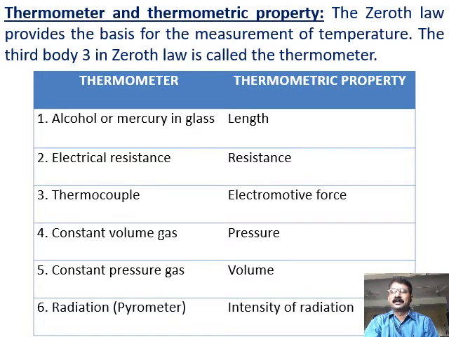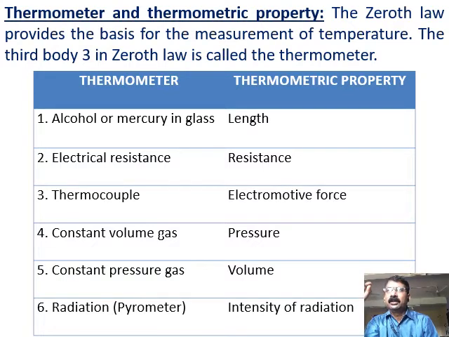Its volume increases. Now suppose this mercury or alcohol is made to expand through a tube of uniform cross-sectional area, then the only variable is the length, because volume is nothing but area into length. You know, area is constant, so volume is directly proportional to length, right?